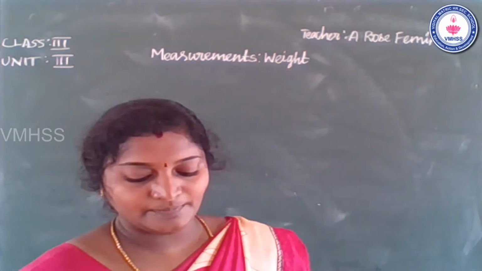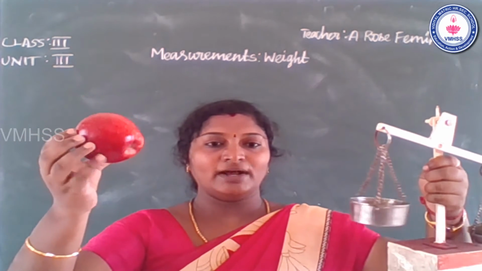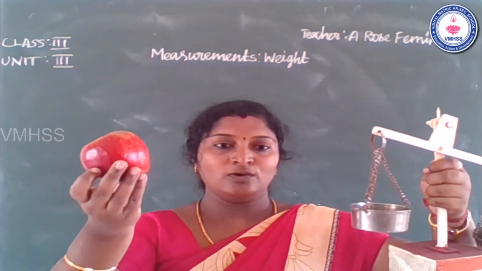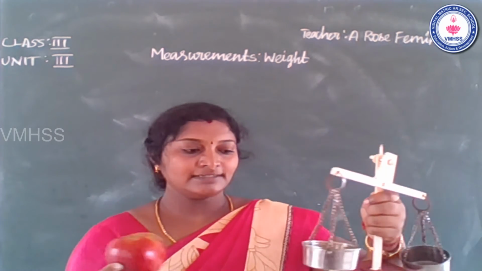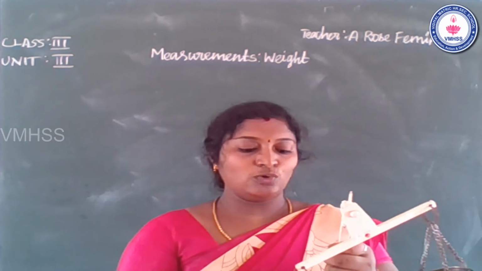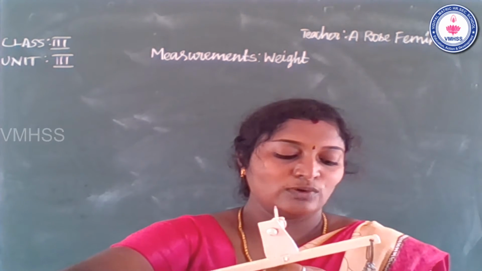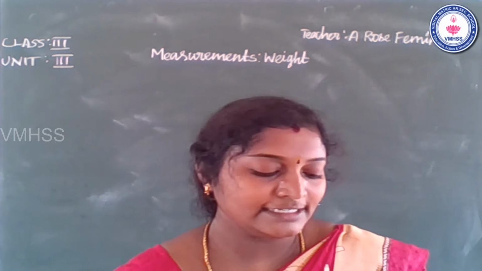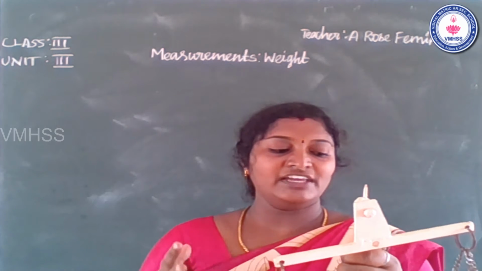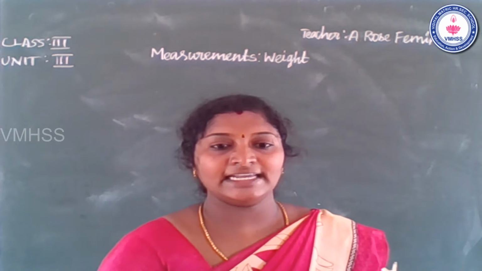Okay. So next one, I have one apple. So what is that? You see that? That's one apple. Okay. I compare. Object 1 is an apple and object 2 is a stone. So already I put in a 50 gram stone. So add to 100 and 150. Okay. 150. But the apple is heavier than the stones. Okay. See that.